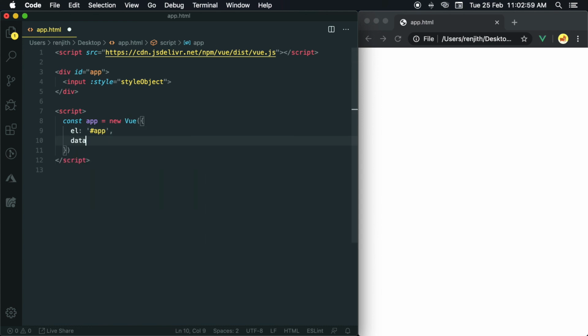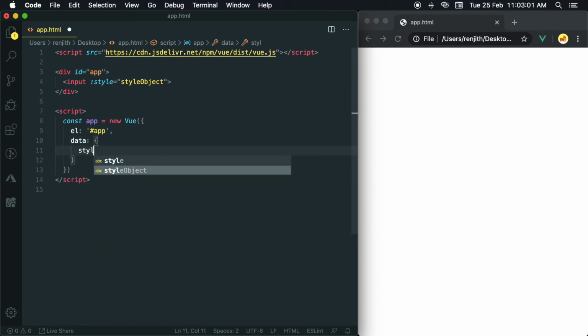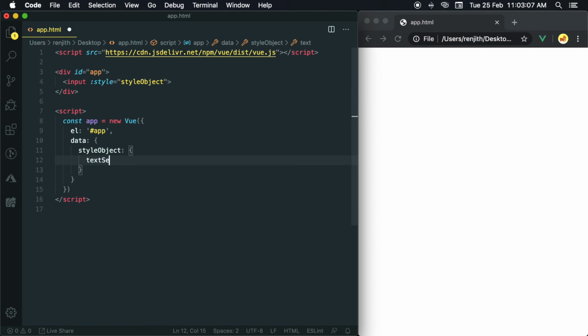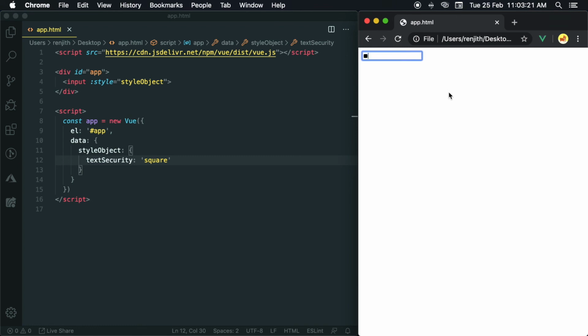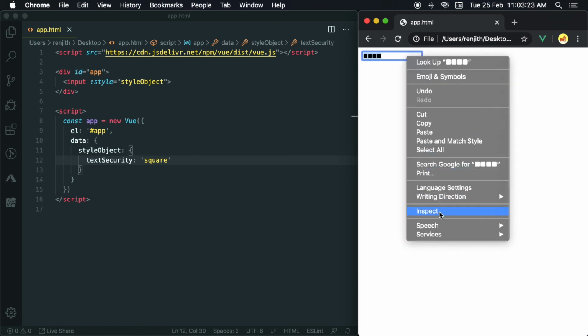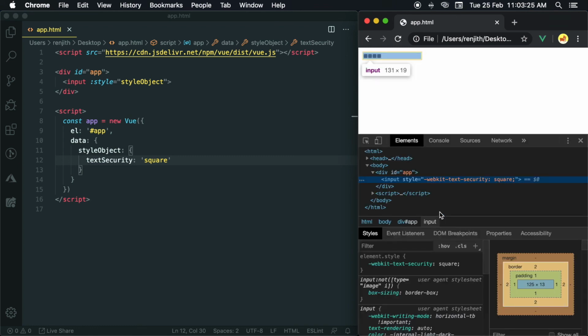Create a style object in data and set textSecurity to square. Run it. Yes, working. Let's check the rendered style. Here you can see the textSecurity property is rendered with the vendor prefix.